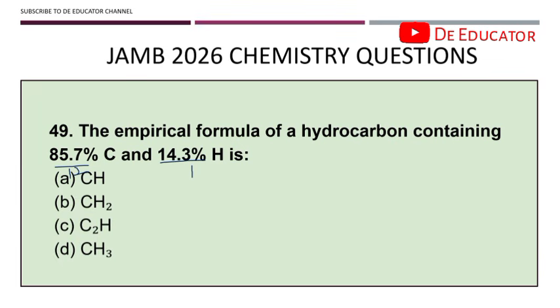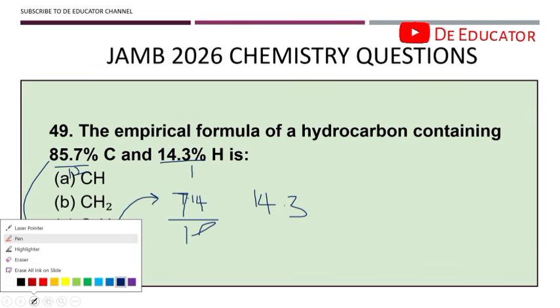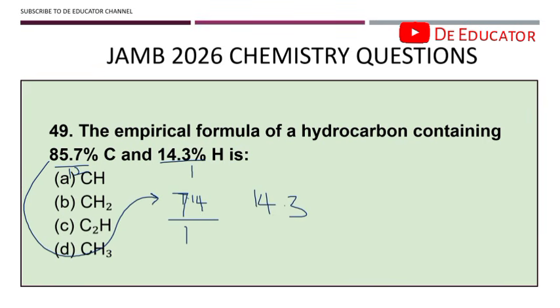So if you divide this by 12, you are going to have 7.14, and 14.3. So if you divide by the smallest, 7.14,